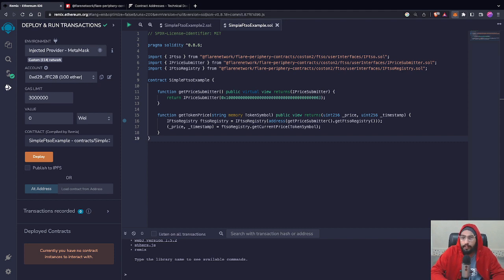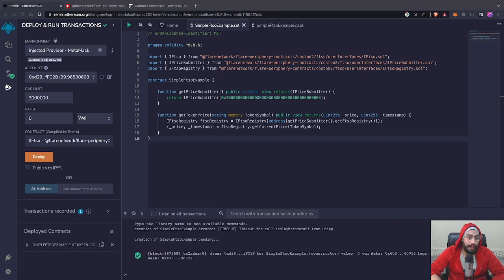Here I have 100 testnet tokens. If you do not have any, please go to the Flare faucet and get some, and make sure that your network is Coston2, right? And once you've cleared that, now let's deploy our simple FTSO example contract. Once you click on deploy, it will automatically get deployed.